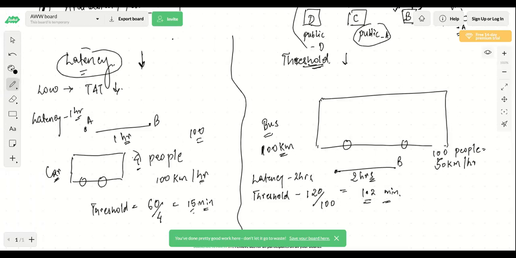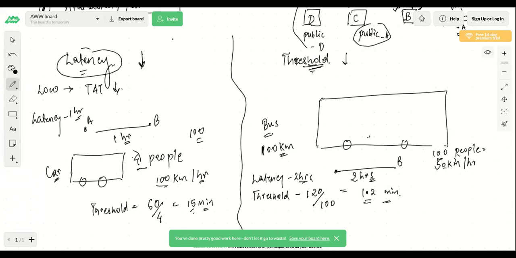For example, here, what can potentially happen is, let's say you were able to send only 4 requests, although the responses you were returning were at 100 kilometers per hour, you were still only able to serve 4 people here. Instead, here you are going at the slow speed, but the speed was constant and it was serving all 100 people. Here it was serving only 4 people. So here the threshold is better, although the latency is a bit high on this side. Latency is 2 hours, but the threshold is good.